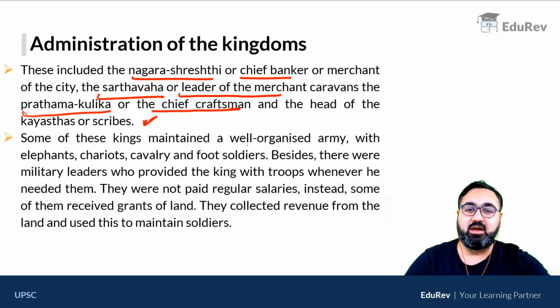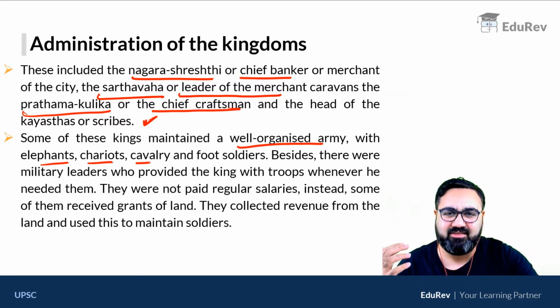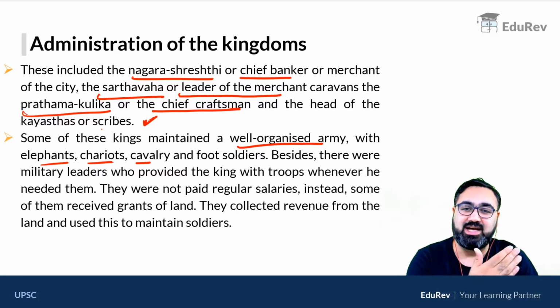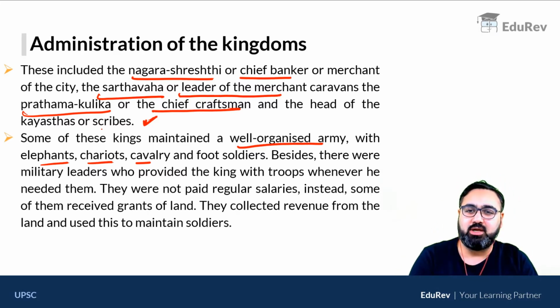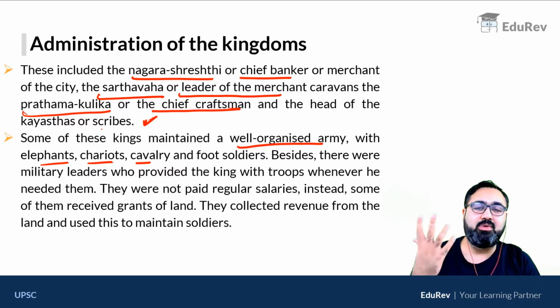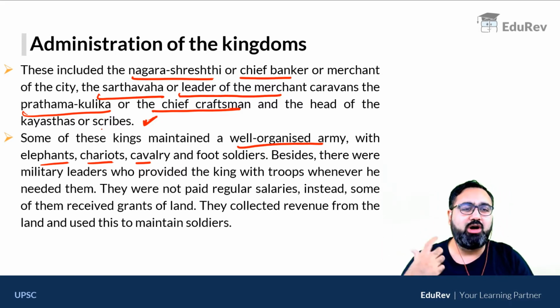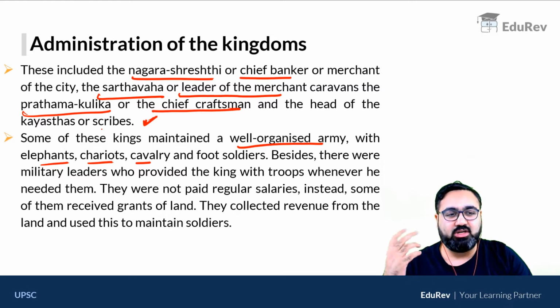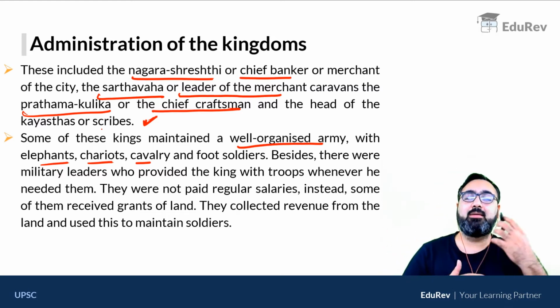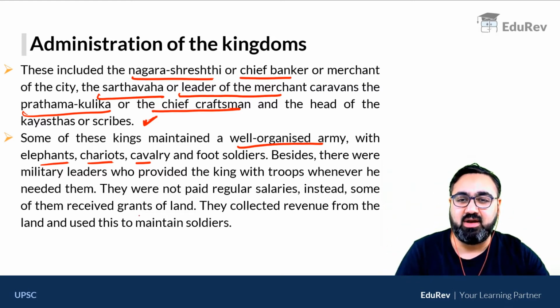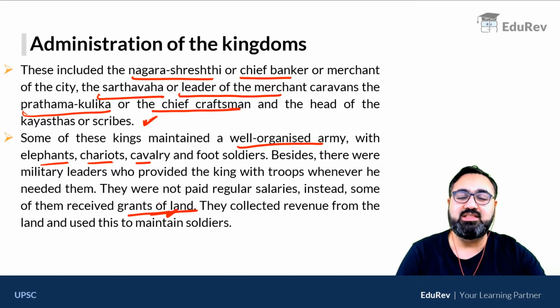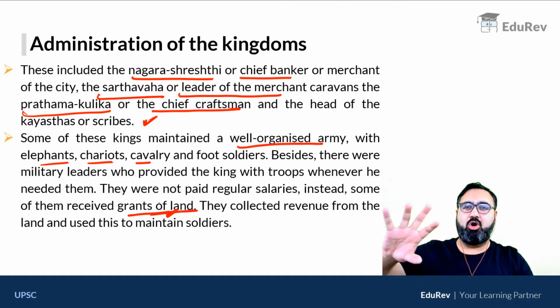The kings had a large army, well organized. They had many elephants, chariots, cavalry, foot soldiers. अब इतने सारे लोग होंगे तो obviously खर्चा तो हो गई. So now they had to be given money. Now it was difficult to give them cash in the form of gold every single time. So what the rulers used to do, instead of paying them regular salary, they were given grant of land. उनको ज़मीन दे दी जाती थी कि this land now belongs to you.